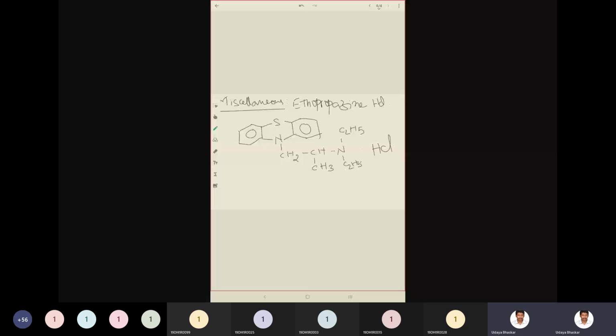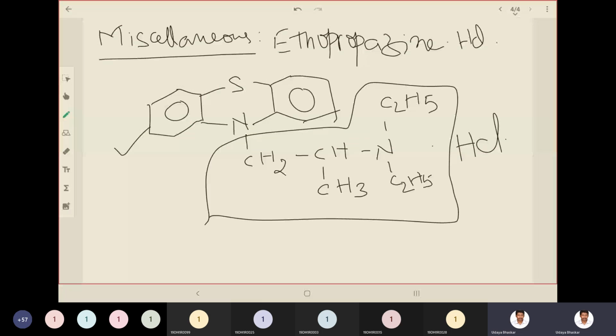So this is the structure. You have a thiazine ring attached with the side chain, that is an ethyl link. In that ethyl link, the carbon attached to the nitrogen has a methyl group as a substituent, and the nitrogen has two ethyl groups on it. So this is the structure of ethopropazine. With this we have completed unit 3.